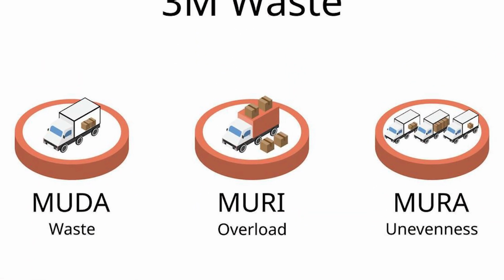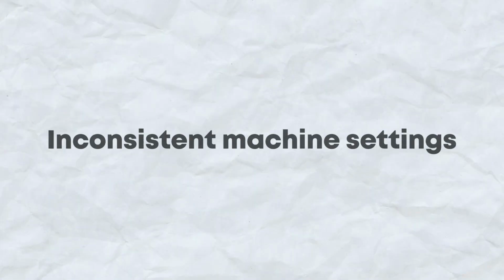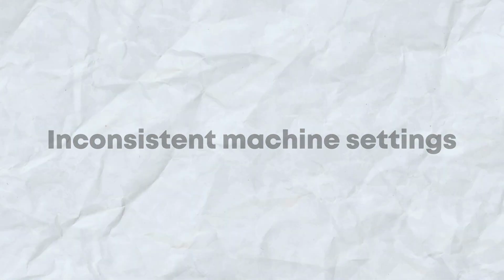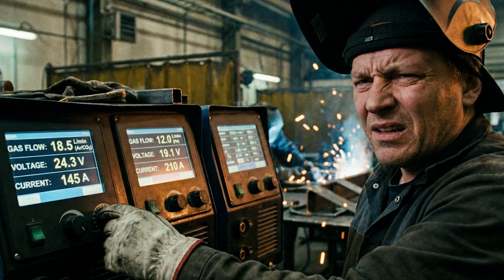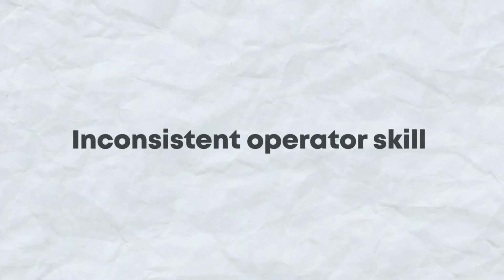So with respect to Mura, which is about unevenness, let's understand with an example. Now here the first root cause of the rejections can be inconsistent machine settings. There are some key parameters of the welding machine: gas flow rate, current and voltage. If these parameters are not set correctly and there is a variation in them, it can result in rejection.